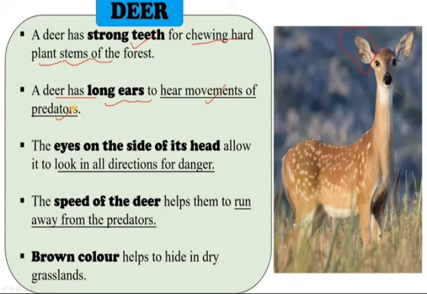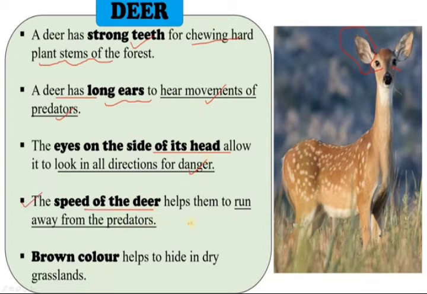Okay. And it has beautiful eyes, but where are they located? Yes, the eyes are located on the sides of its head, so that it can see in two directions, left and right. It allows it to look in all directions for danger.